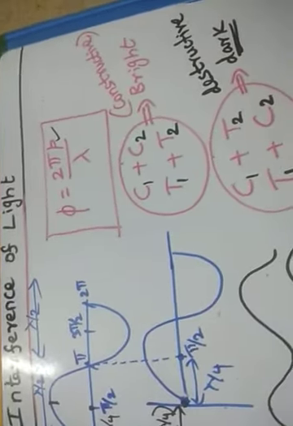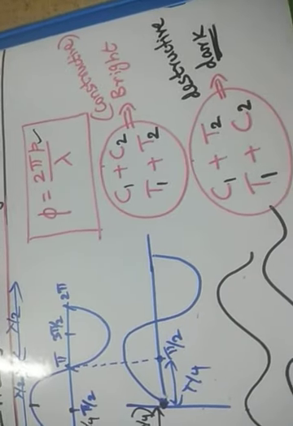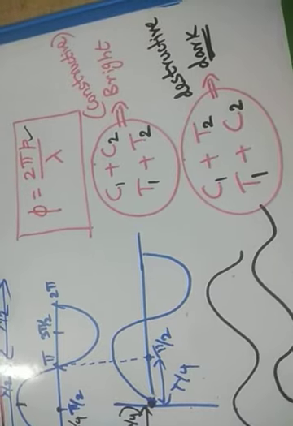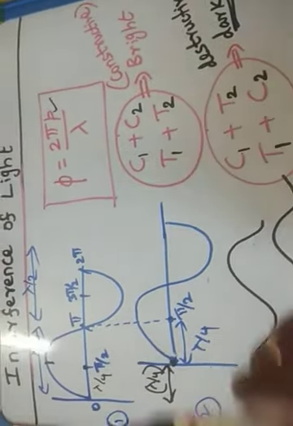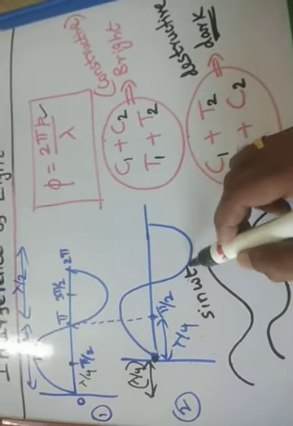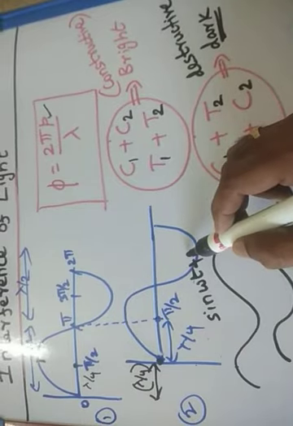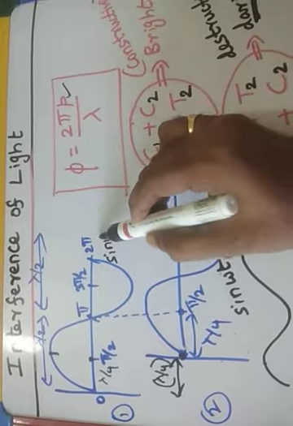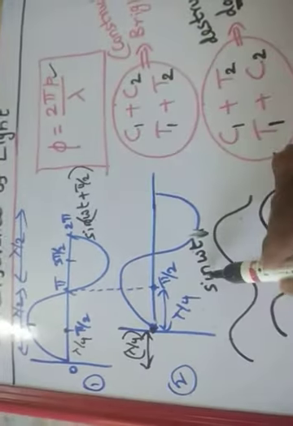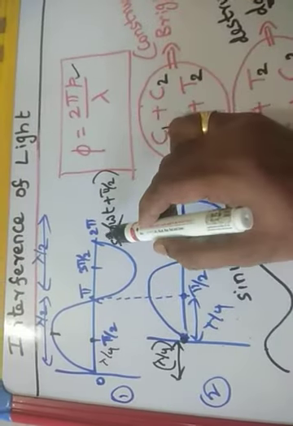What is interference? It is when two light waves of the same frequency have a constant phase difference. Constant phase difference means, for example, a phase difference of pi by 2. So one wave has the form sine omega t, and the other is sine omega t plus pi by 2. That is the difference, a shift of pi by 2.